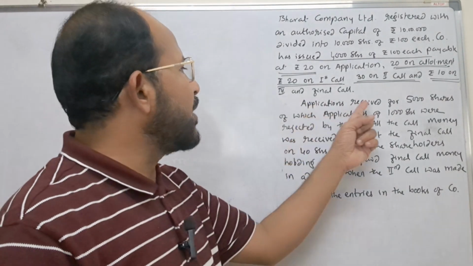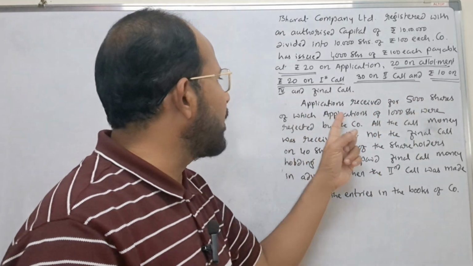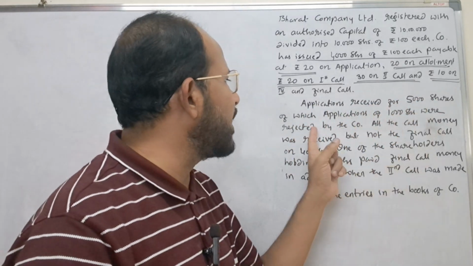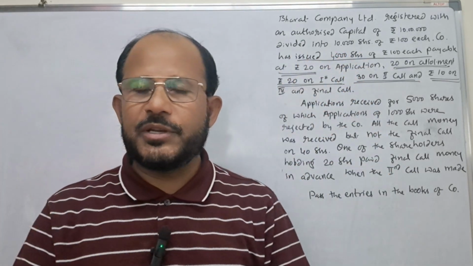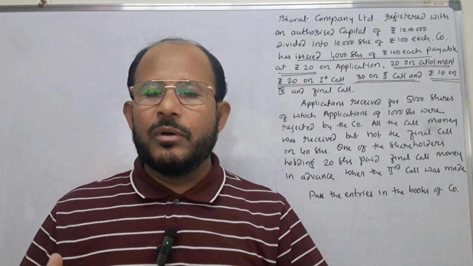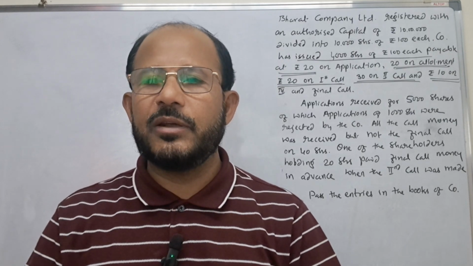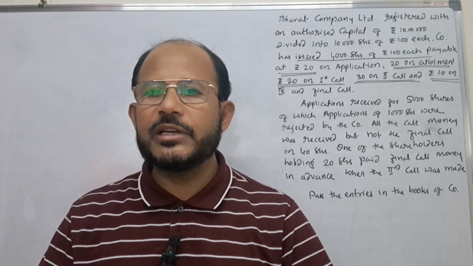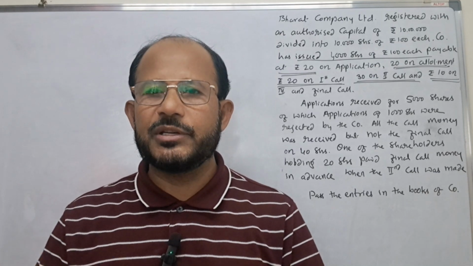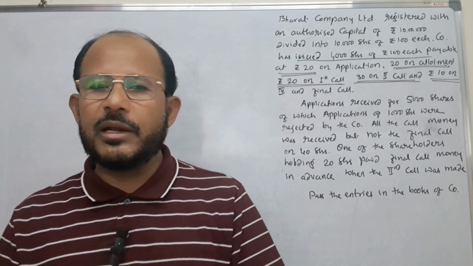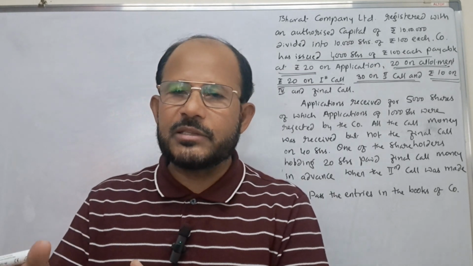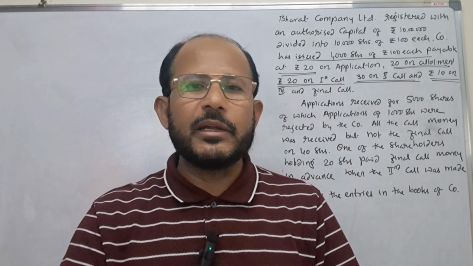Here applications are issued for 5,000 shares, of which applications of 1,000 shares were rejected by the company. Company's plan was to issue only 4,000 shares, but applications have come for 5,000 shares. Therefore, the board of directors, they have rejected the applications of 1,000 shares. What is the meaning of this? Whatever application money has been already collected by the company on these excess applications should be returned.